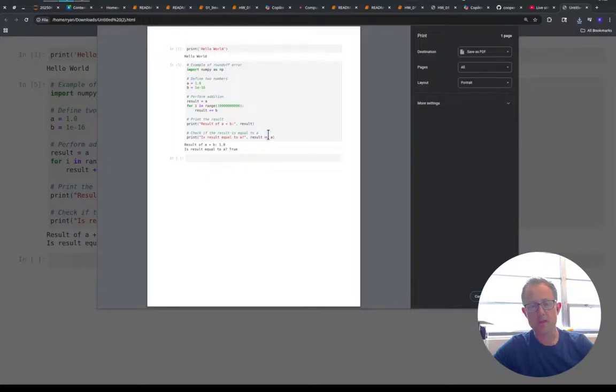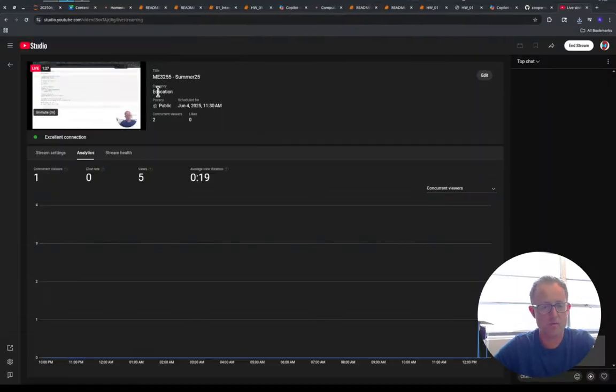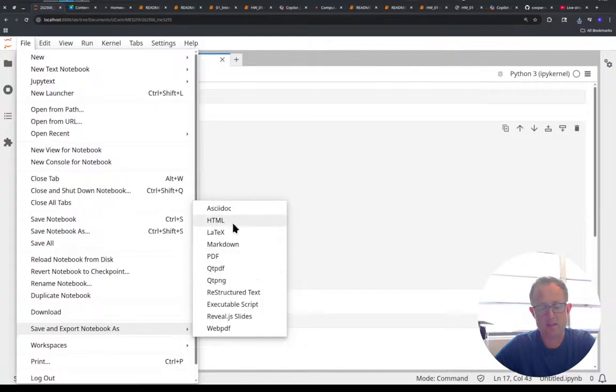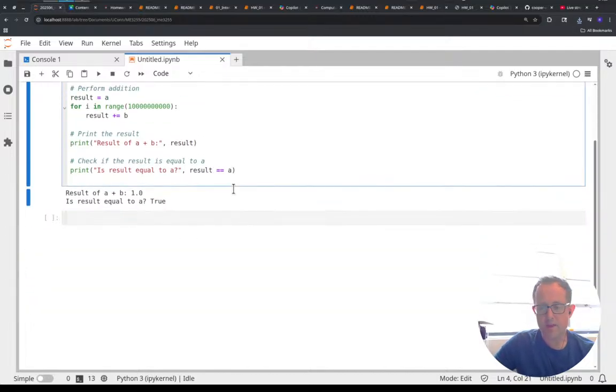And Control P, or if you're on Mac, Apple P, it'll bring it up, and you can save that as a PDF. So if you're working on your own computer, great, go for it. But you might have to do a file export as HTML and then print that to PDF.